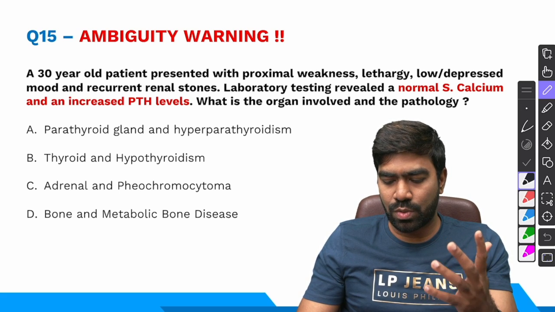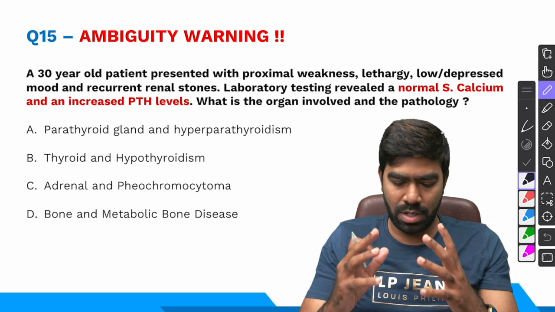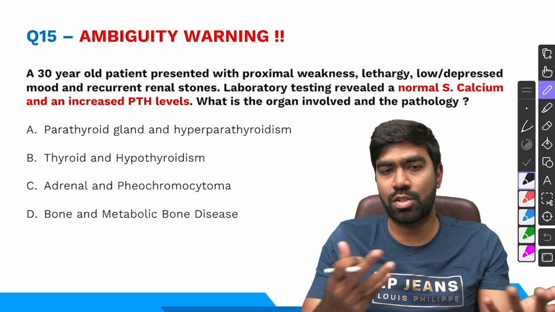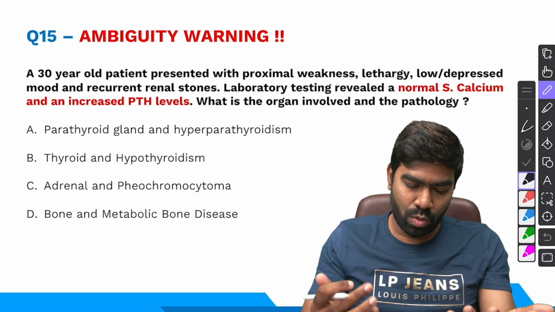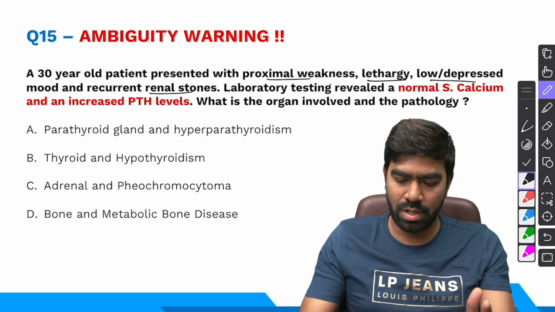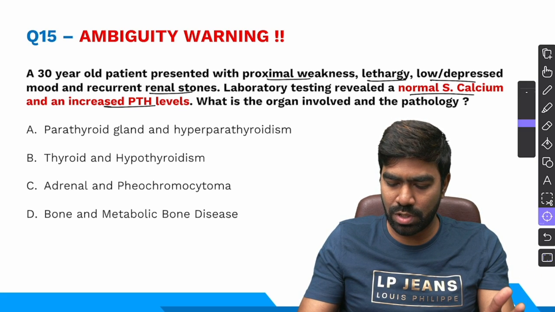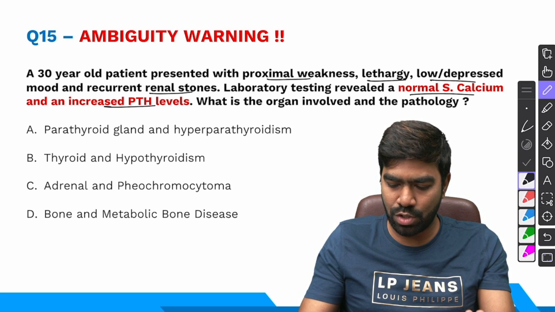It's a kind of an ambiguous question. I'm not sure exactly whether this question was asked in exams or not, but it's a kind of a recall that students told me. A 30-year-old patient presents with proximal weakness, lethargy, low depressed mood, and recurrent renal stones. Laboratory testing revealed a normal serum calcium and increased PTH levels, even though some students say it's a low serum calcium. I'm not very sure about that.